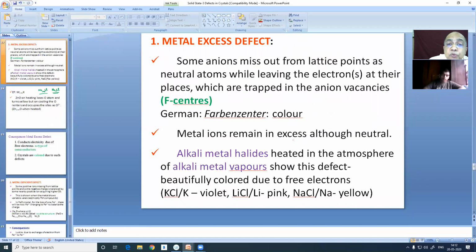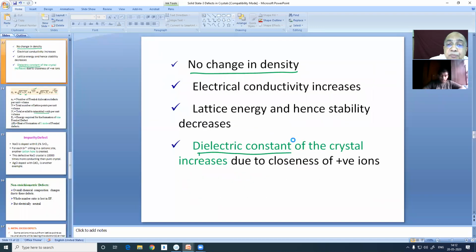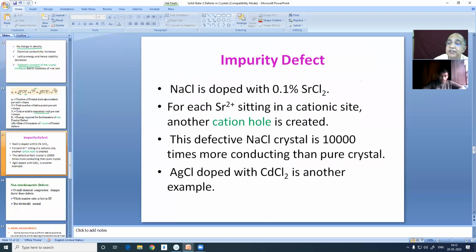So the only thing we were left with is impurity defect. Write down impurity defect. Impurity defect, and not electronic defect. It doesn't produce any semiconductors, but it enhances the conductivity. Now sodium chloride is doped with strontium chloride, 0.1%.